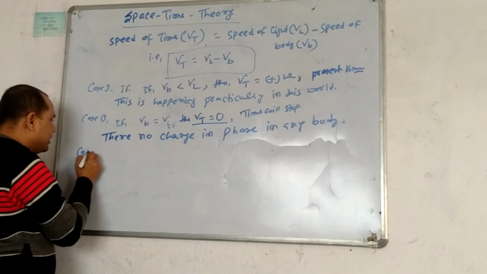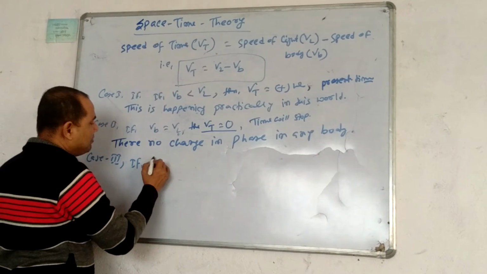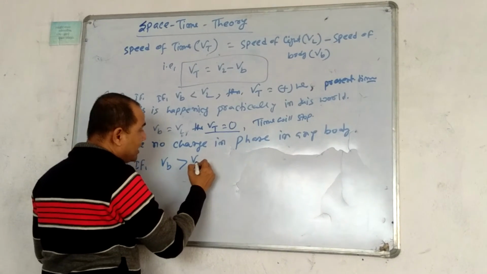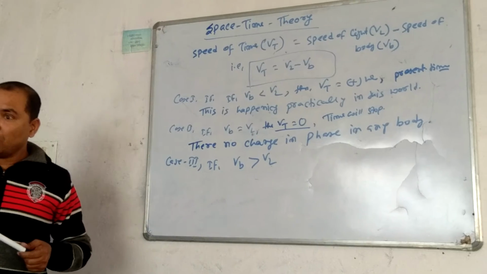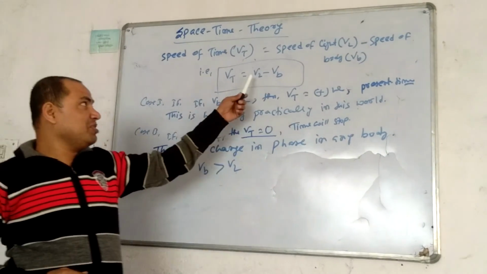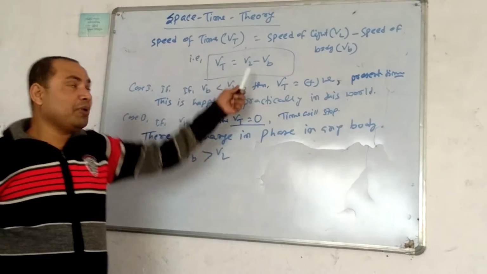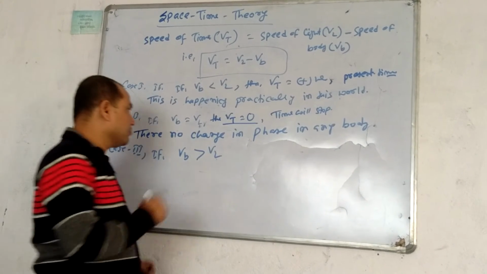Now case 3. If the speed of a body is greater than the speed of light, means the body will move so fast that it will shoot out past the speed of light. Let the speed of light be 3 lakh kilometers per second, and a body moves at 4 lakh kilometers per second. Then what will be the speed of time?